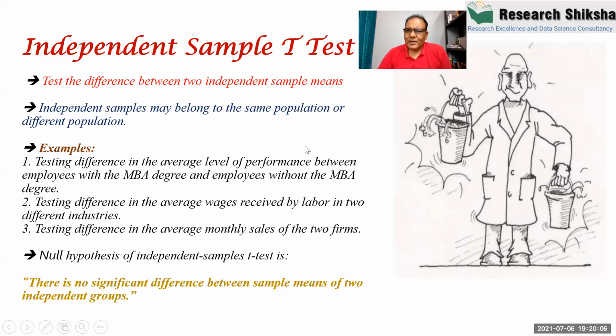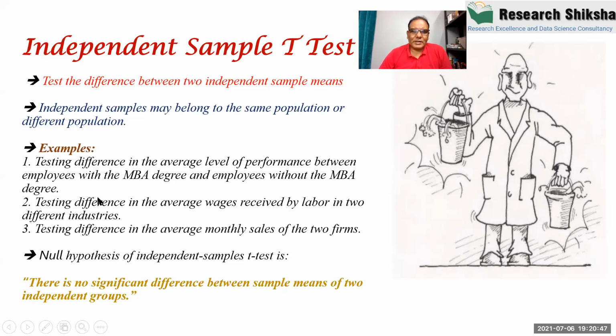So similarly, when we compare the average of two or more groups, then we have to apply independent sample t-test. These two groups may belong to the same population or different populations. For example, you may compare the employees of the same company or different companies. Sometimes we compare different countries. So they may come from different populations or the same population.